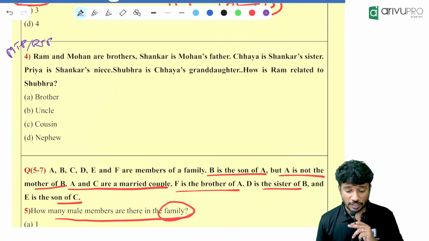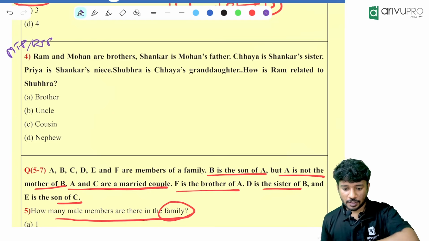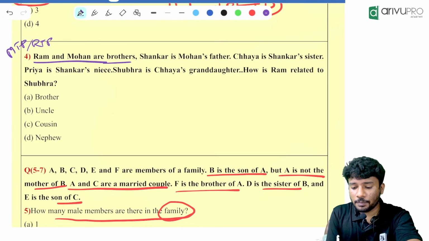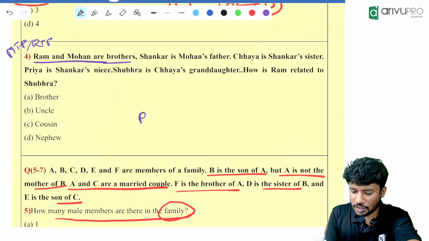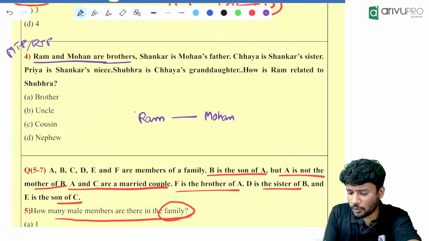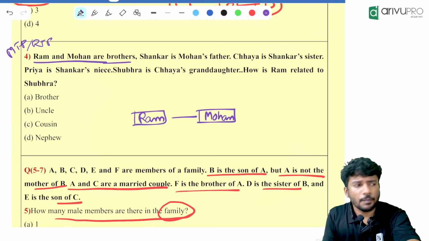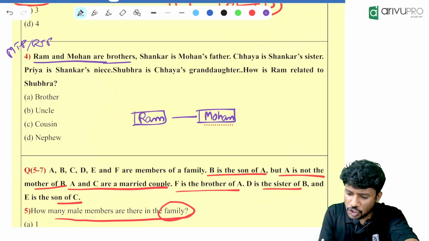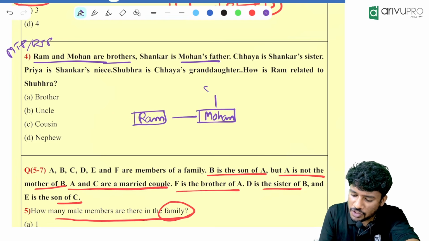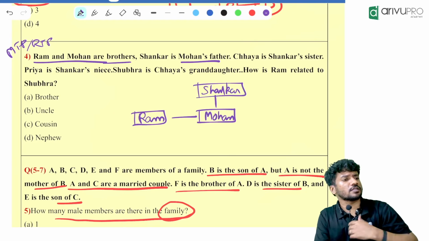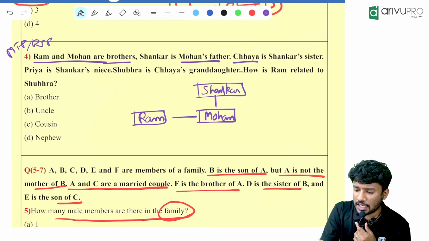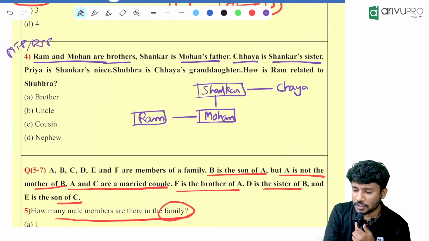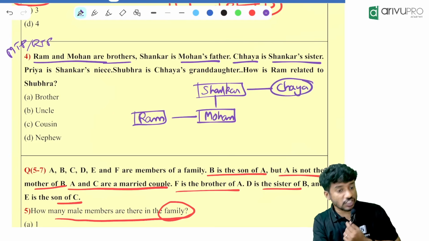The connections and all are very difficult. Ram and Mohan are brothers. Ram is there and Mohan is there. Both of them are brothers. Then Shankar is Mohan's father. Shankar is in the upper generation. Then Chaya is Shankar's sister. So Shankar is having a sister named Chaya. Male or female? Female, since it is sister.